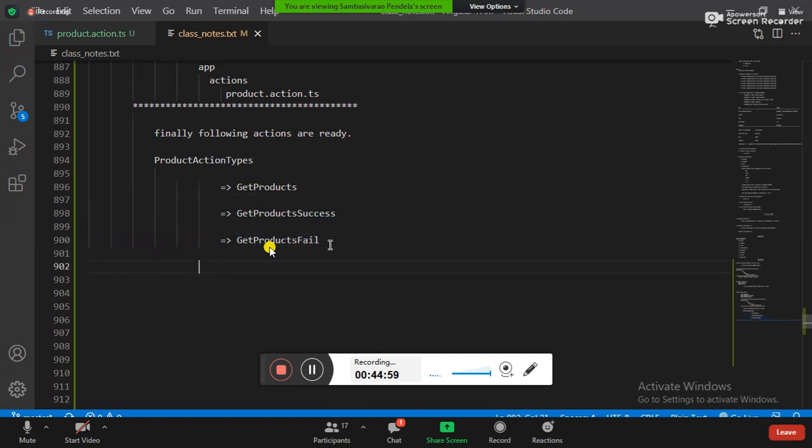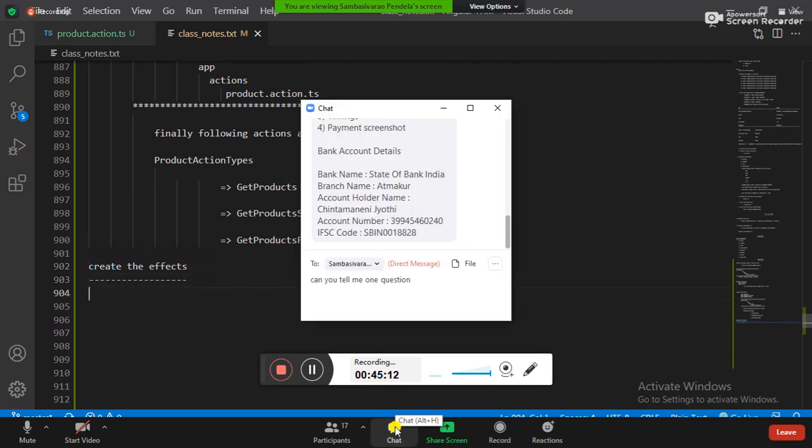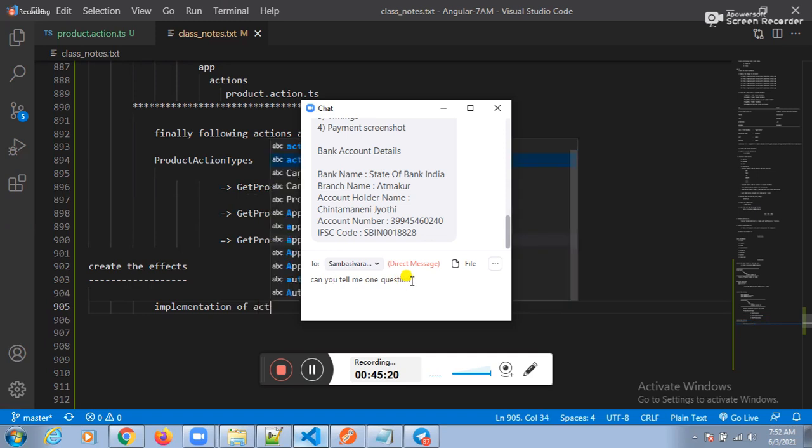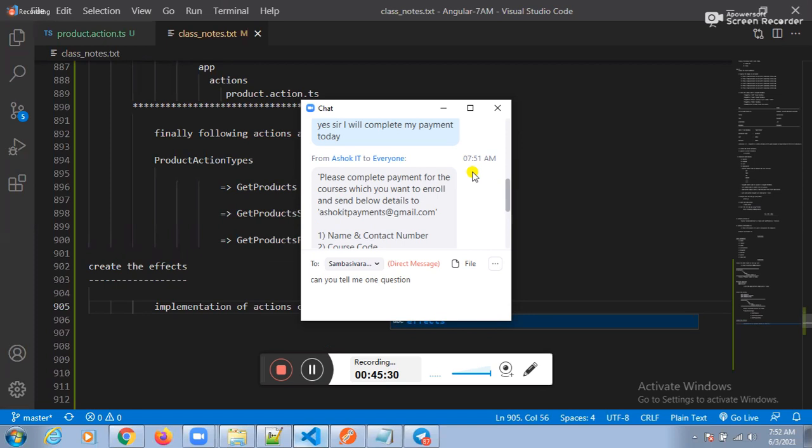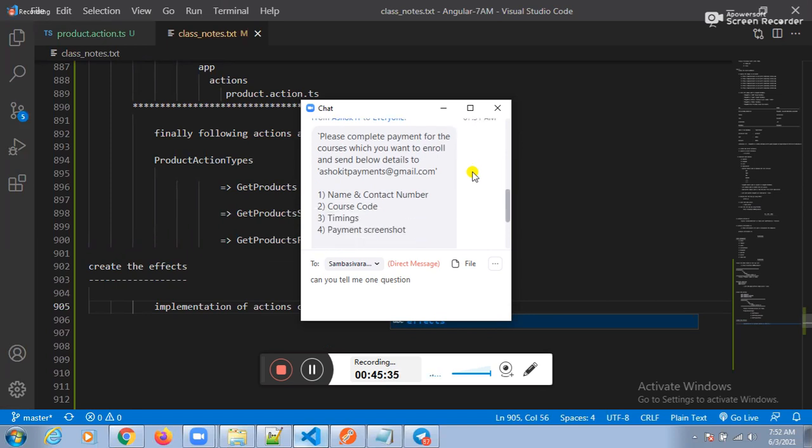FX. So can I go for the FX? Tell me. We need to create the FX. How can I create the FX? Let me create the FX. Fine. Guys, see this one here. The implementation of actions is called as what? Tell me. Implementation of actions is called as FX. Okay now.